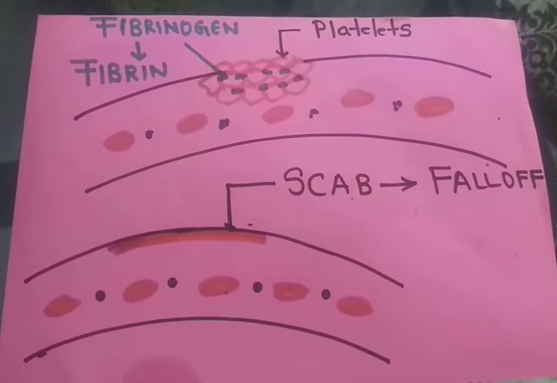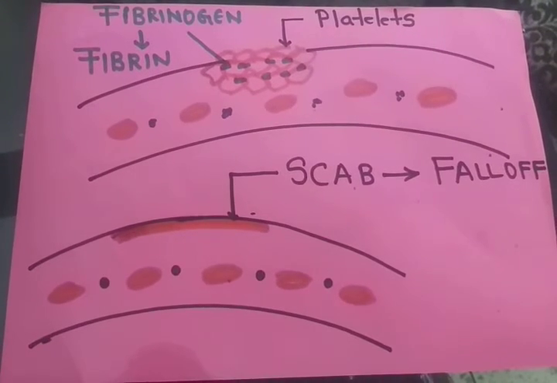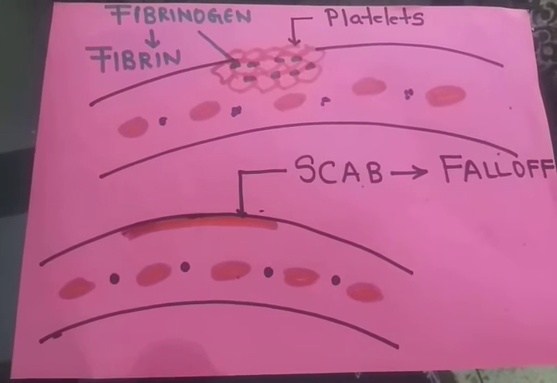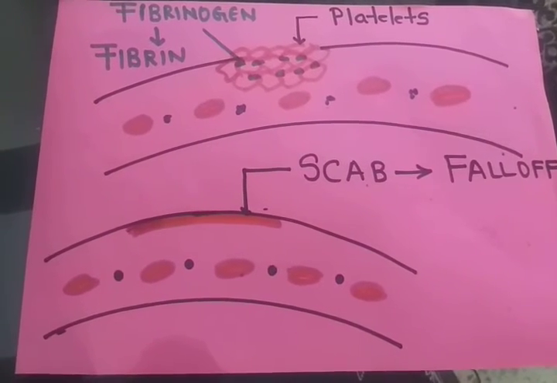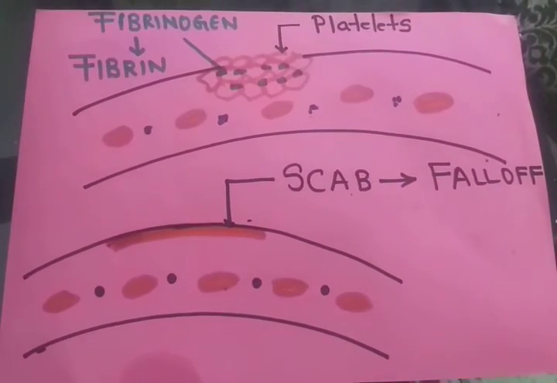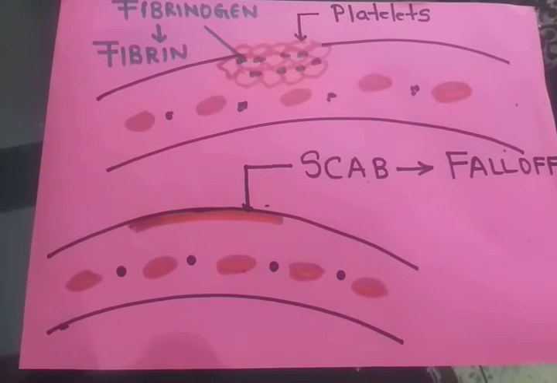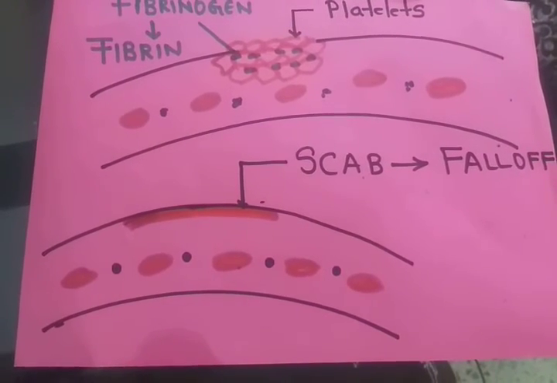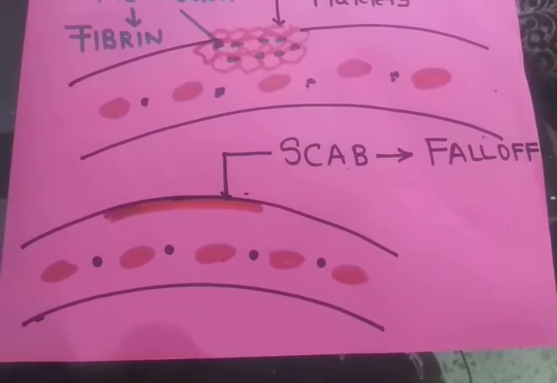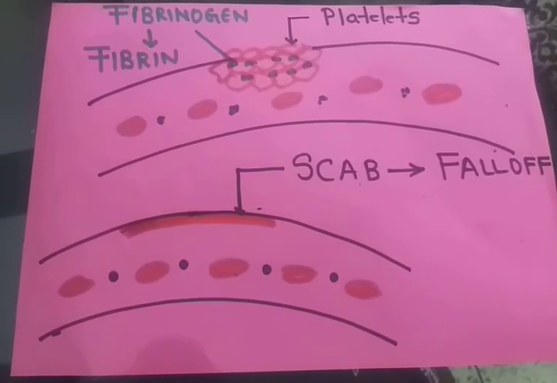This scab is nothing but a protective covering formed at the region of the wound when the wound starts healing. Whenever we get a cut, after a few minutes, or maybe after a fraction of seconds, we can see a hard structure at the region of the cut. If we remove that structure, or it falls off either naturally or we remove it, below that we can see a new layer of skin which is formed.